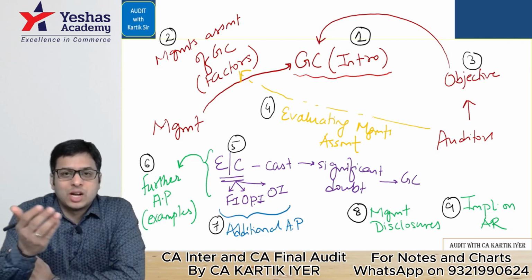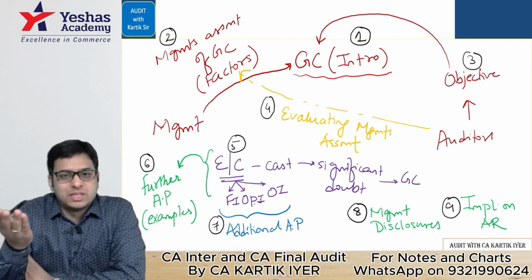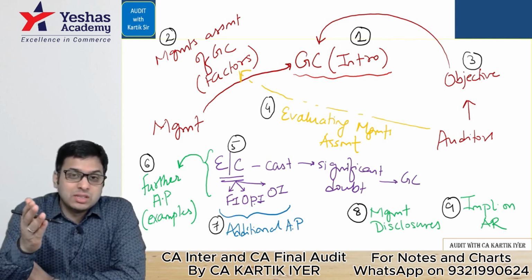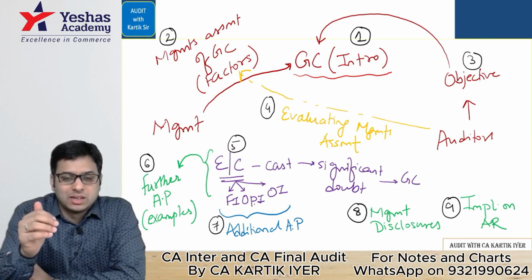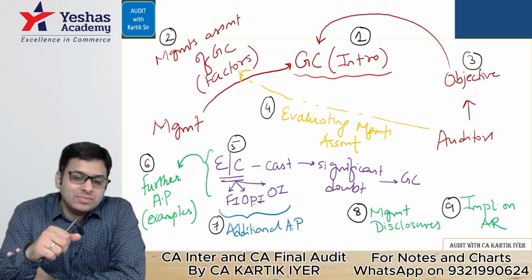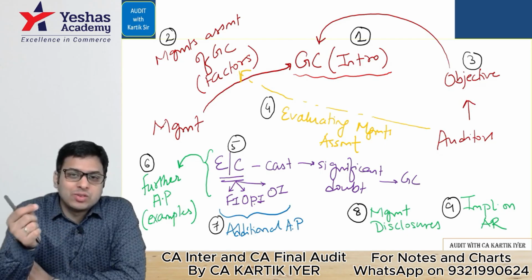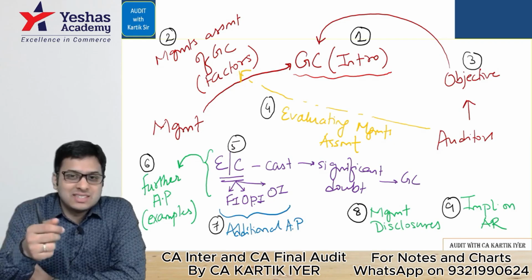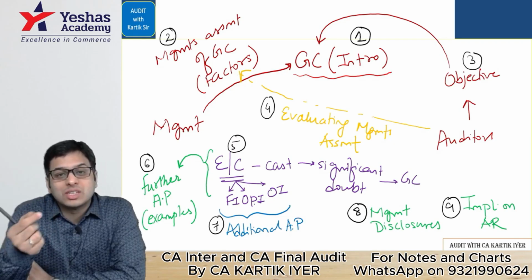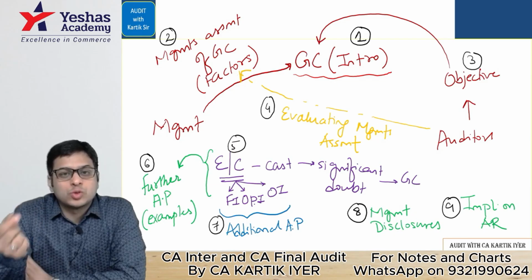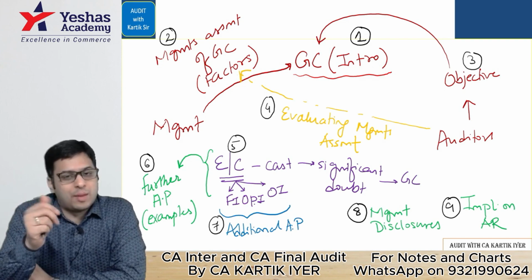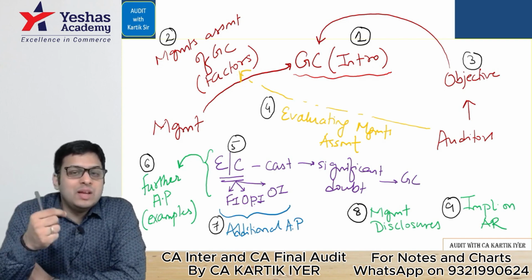Imagine if you are showing machinery at cost at, let's say, 4 crores minus depreciation, let's say around 1 crore. So outer column will be 3 crores, correct? But suppose this is when the company is a going concern. But if suppose a company is not a going concern, in that case, suppose the market value of the machine or the net realizable value of the machine is only 40 lakhs. So if the going concern assumption is not valid, in that case, you will have to show that machinery at the value of 40 lakhs. So that much amount difference can happen. That is why going concern becomes a very important standard here.